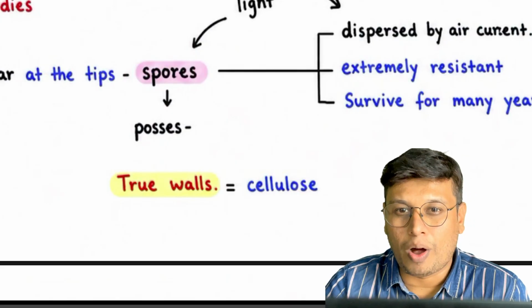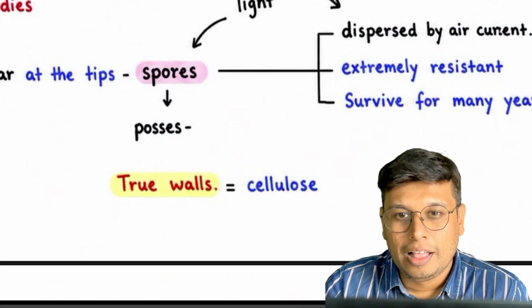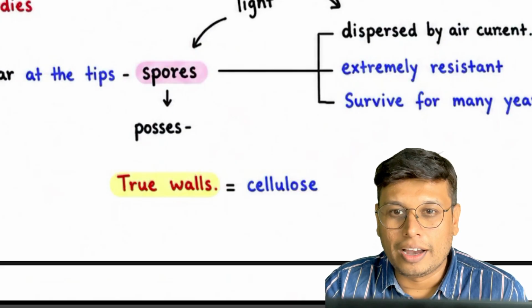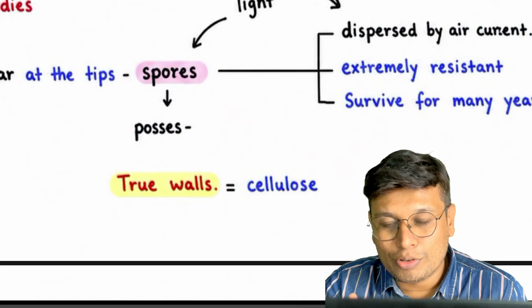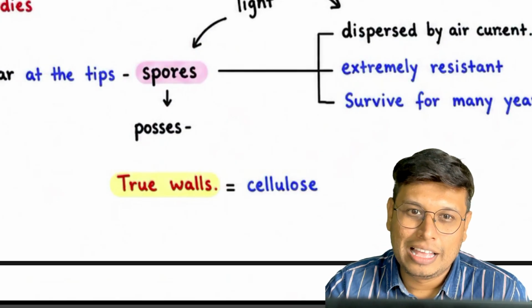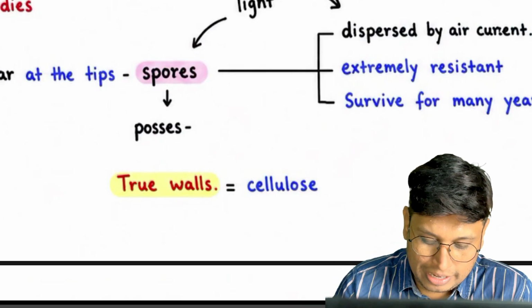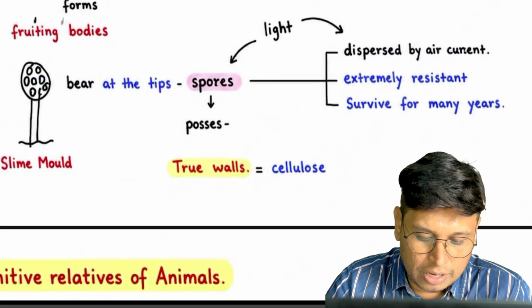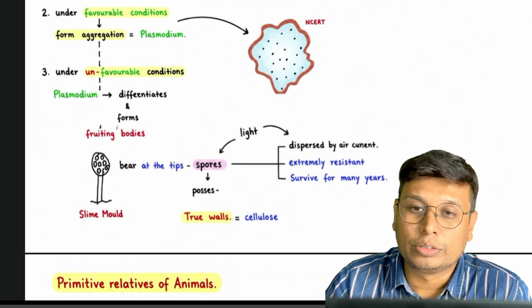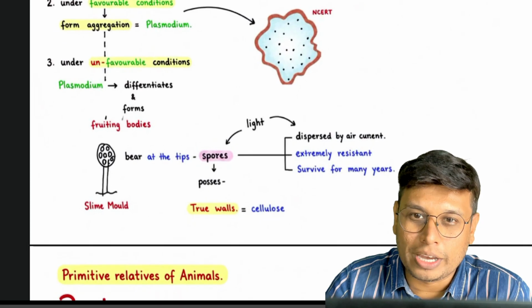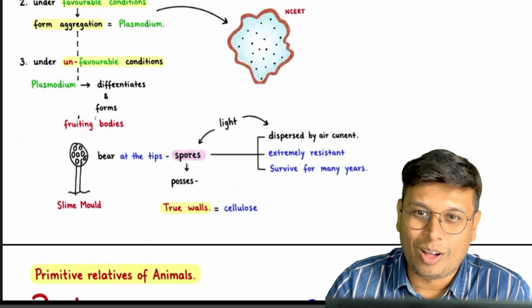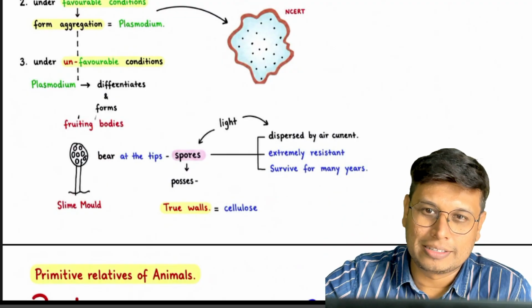See how many boundaries are broken by this. First, it moves like an animal, then under unfavorable condition it produces spores like in a fungus, and those spores contain cellulose in their cell wall. So truly, slime molds are breaking so many boundaries of animals, plants, and fungi.